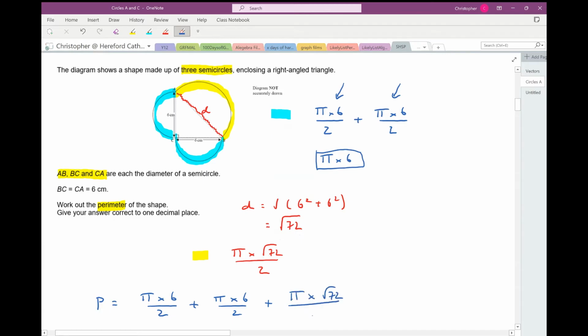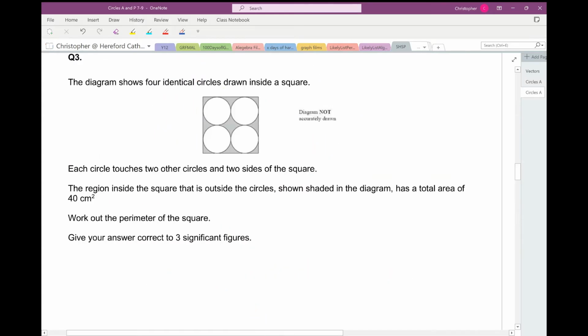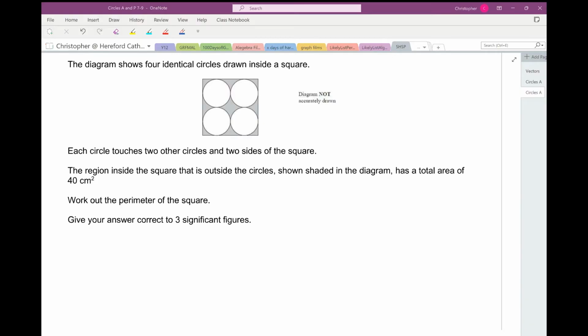And that's what I need to work out. And if you put that in your calculator carefully, you get the answer 32.17 and so on. And we're asked to give the answer correct to 1 decimal place. So my answer is going to be 32.2 centimetres.